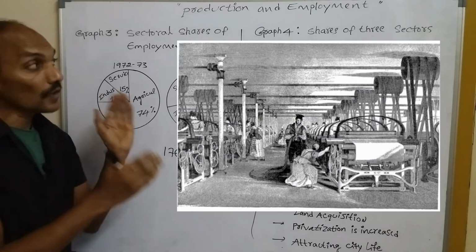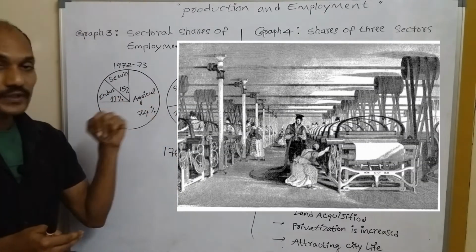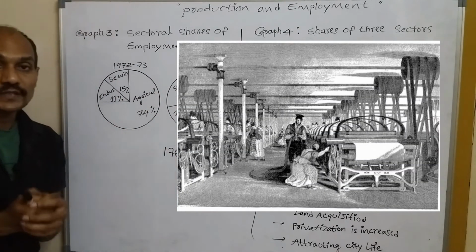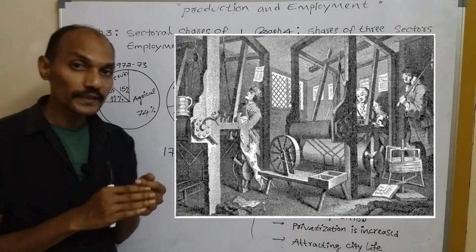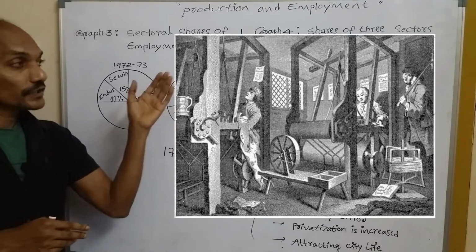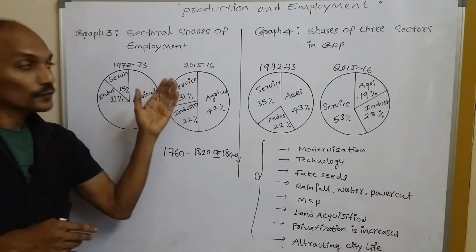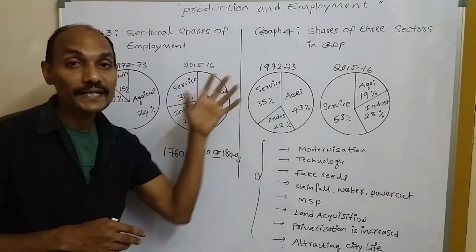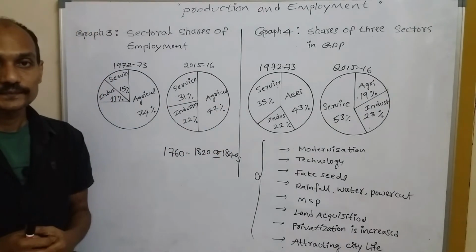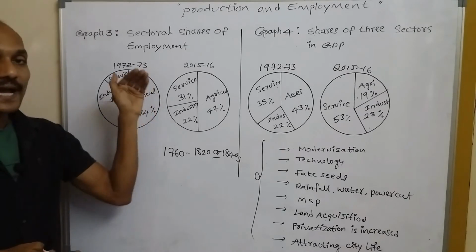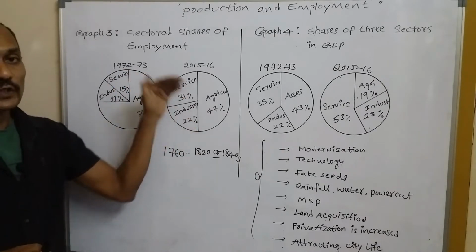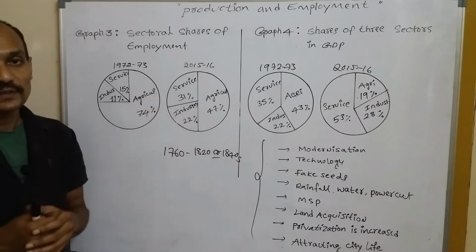But after industrialization, production and manufacturing started through machineries. So the people began to move towards the industries, and from there the agriculture sector started decreasing.